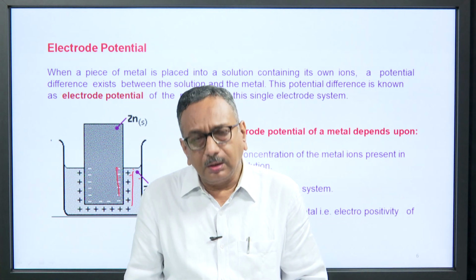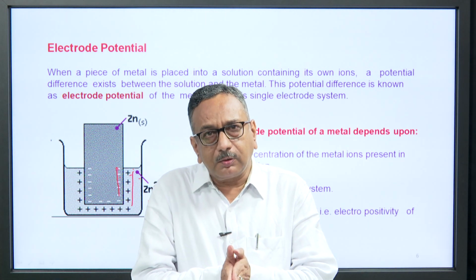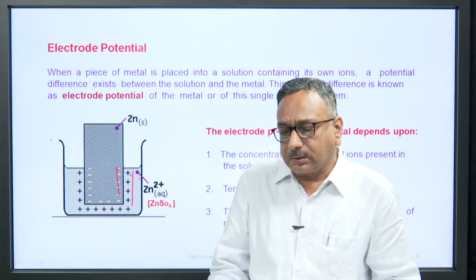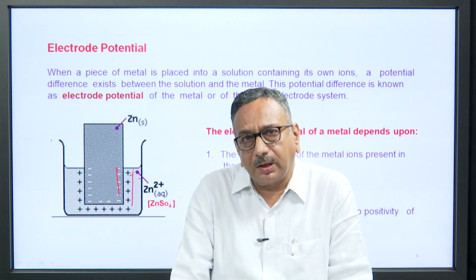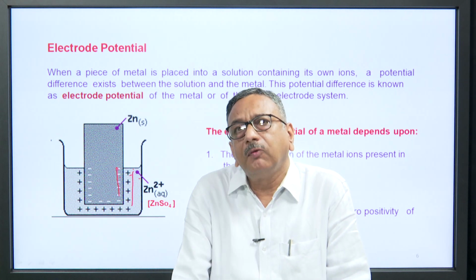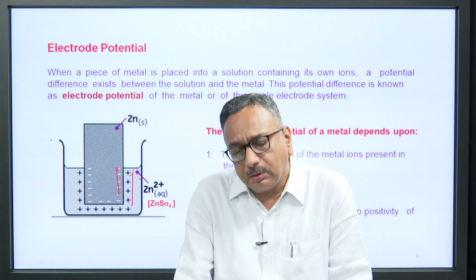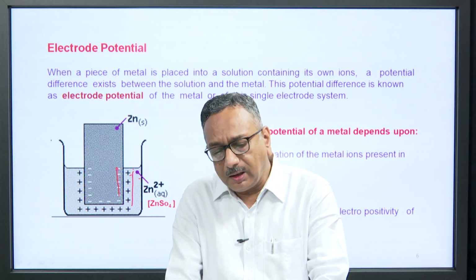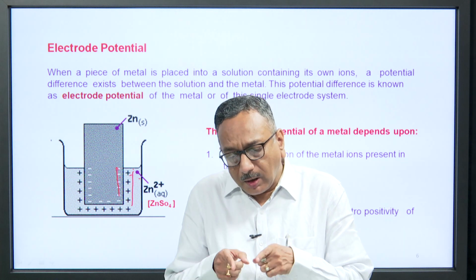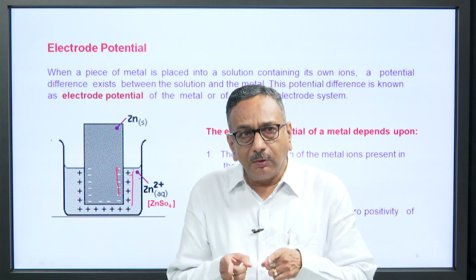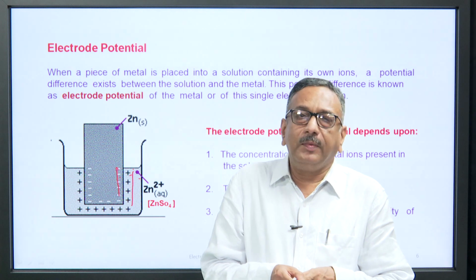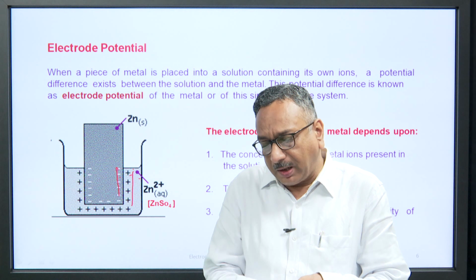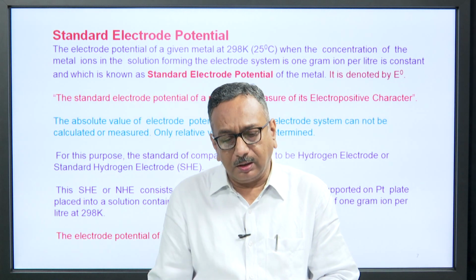How will you maintain it? When you are preparing a solution of electrolyte, you can keep the concentration constant. Suppose you are maintaining the concentration of electrolyte as 1 gram ion per liter. So, you are keeping the concentration of metal ions constant, you are keeping the temperature constant and you are using the same metal. Therefore, the electropositive character of the metal is the same throughout the system. Therefore, you are keeping all 3 parameters constant.